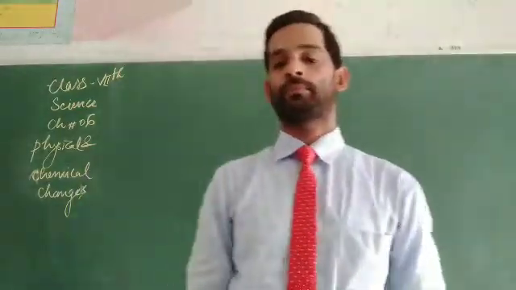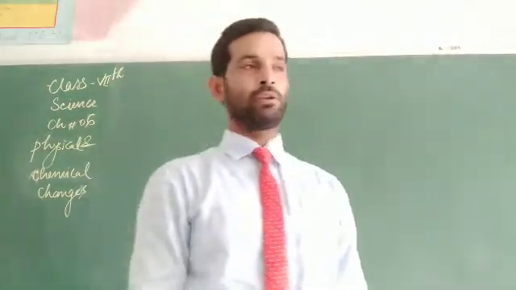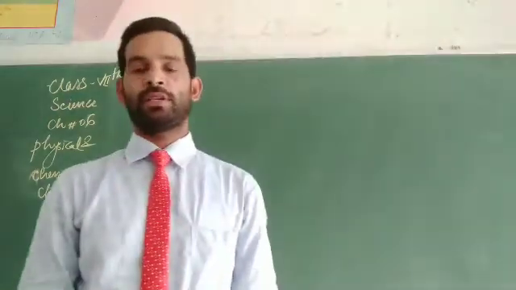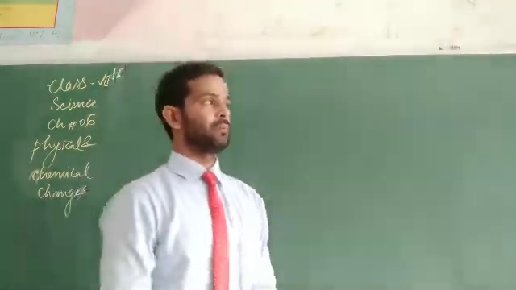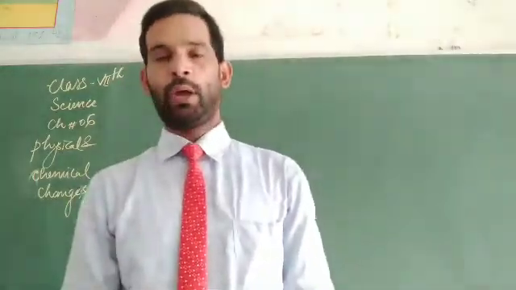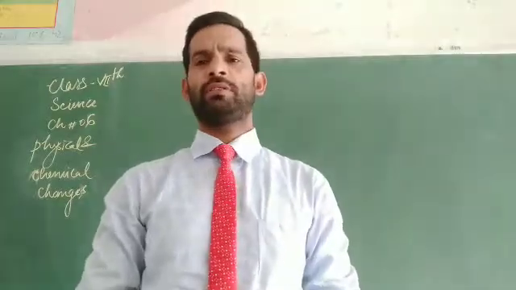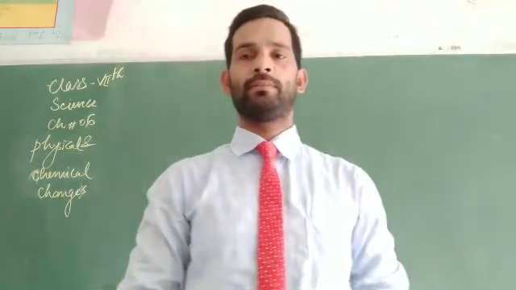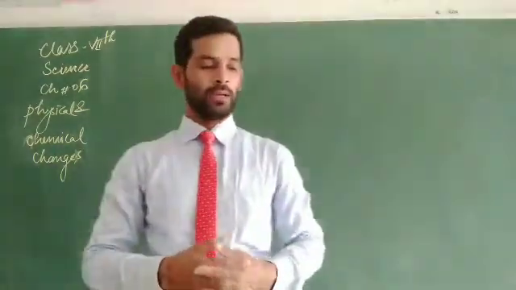Class 7, chapter number 6, which is given in your book: Physical and Chemical Changes. But before going to the topic, you can see there are a lot of changes happening in our surroundings. In the universe, most changes happen day by day.